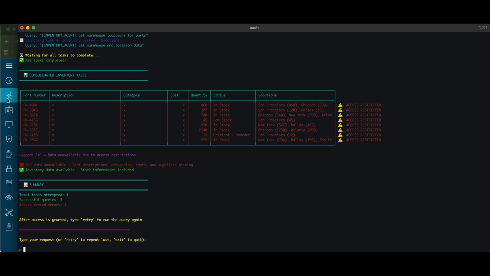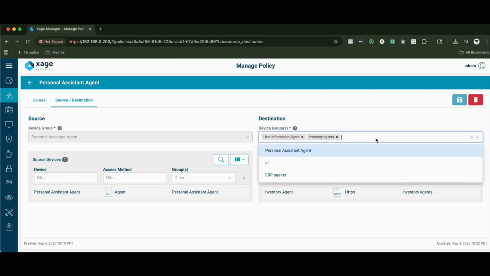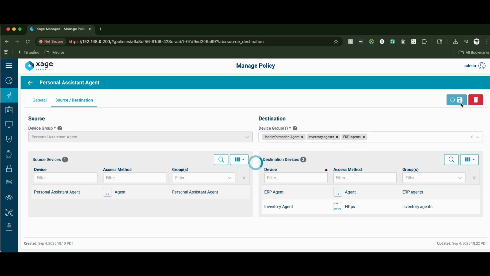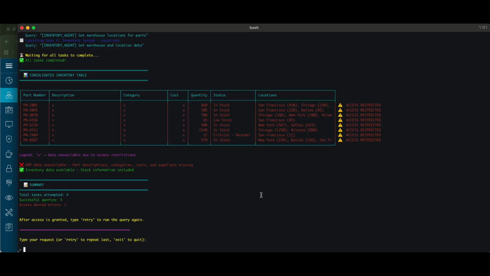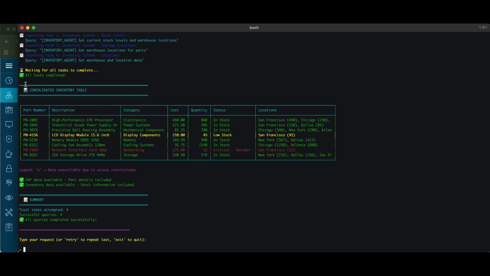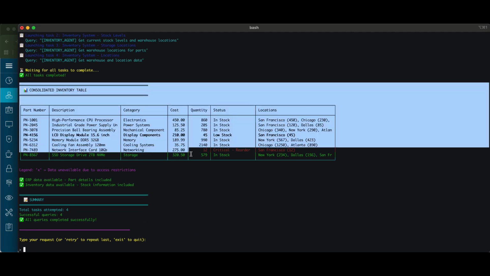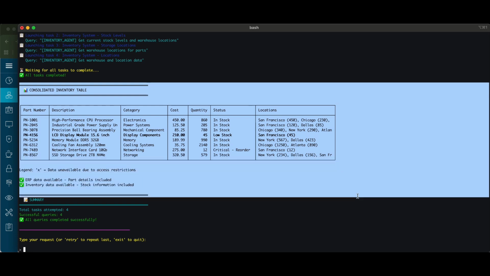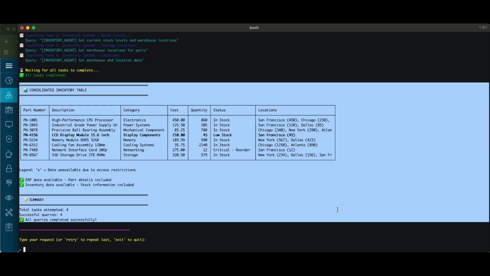The analyst escalates the request to their supervisor to get access to the ERP system in order to obtain part descriptions. The IT admin now grants access to the ERP agent. The analyst tries again, and this time gets full details on the inventory, including part numbers, stock levels, and warehouse locations, as well as part descriptions and categories, highlighting Xage's fine-grained data access control.